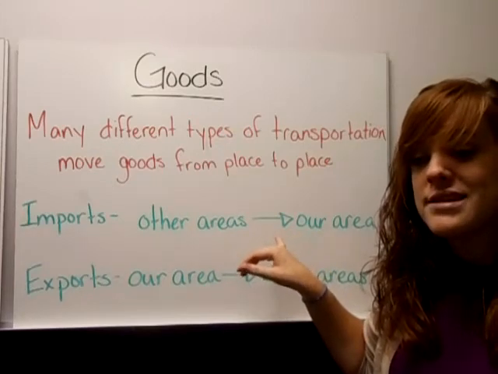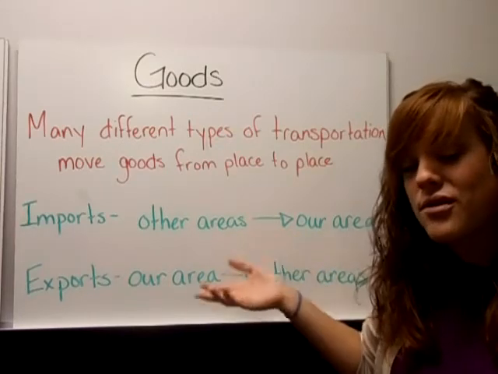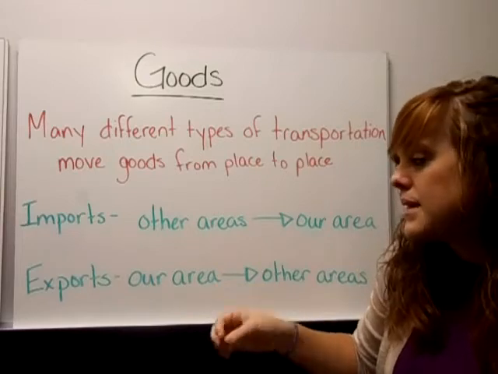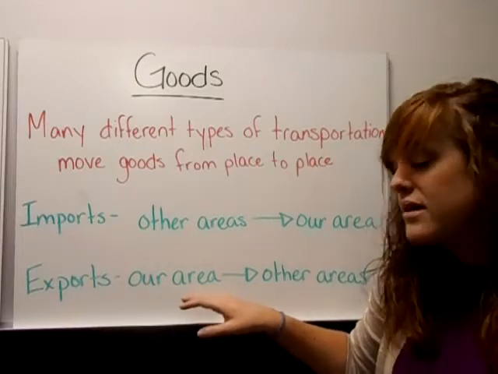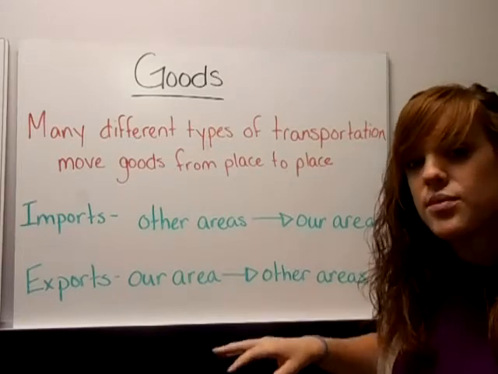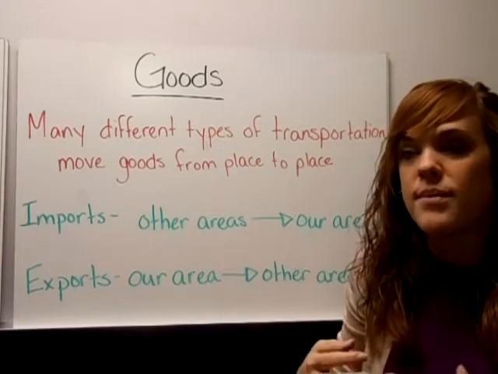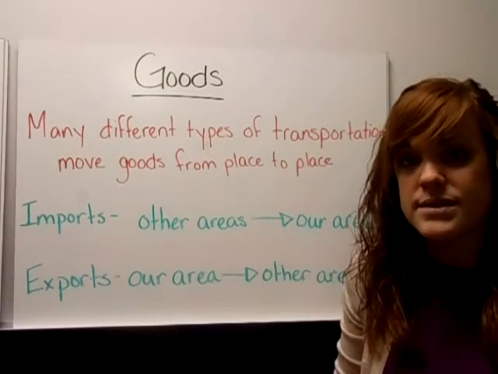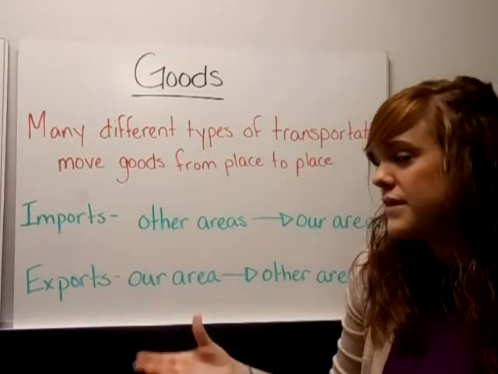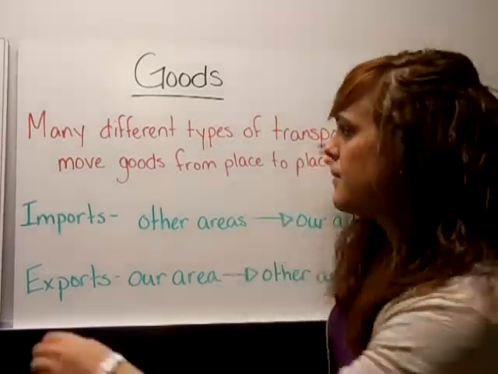We import things like coconut. We don't grow coconut here ourselves, so we have to import that. Exports go from our area to other areas. So they're products that we make here that go from here to somewhere else. So things like rice would be a perfect example of an export from our area.